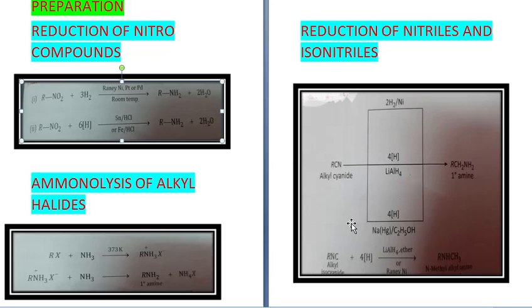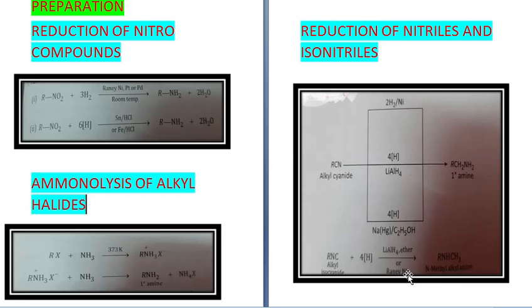Alkyl isocyanide: cyanide is RCN and isocyanide is RNC. So methyl isocyanide is also reduced in presence of lithium aluminium hydride, ether or Raney nickel to give you RNHCH3. This is a secondary amine, 2 degree amine, because nitrogen is in between R and CH3. So this is called N-methyl alkyl amine, that is a secondary amine.